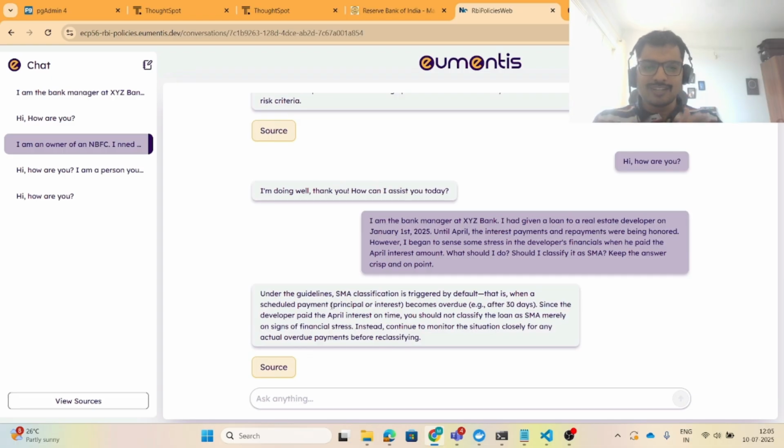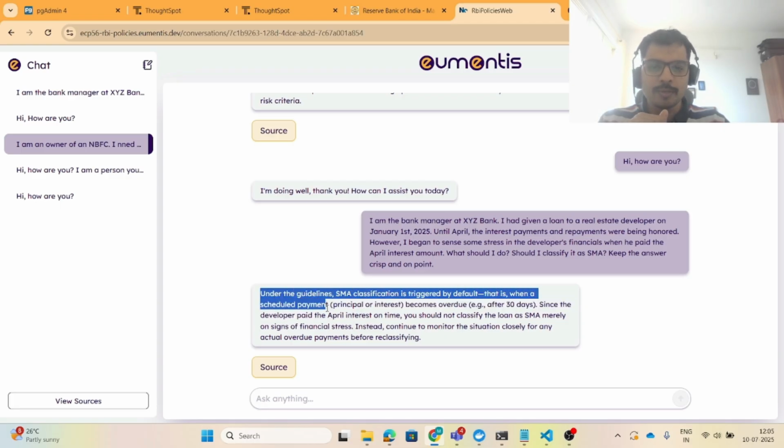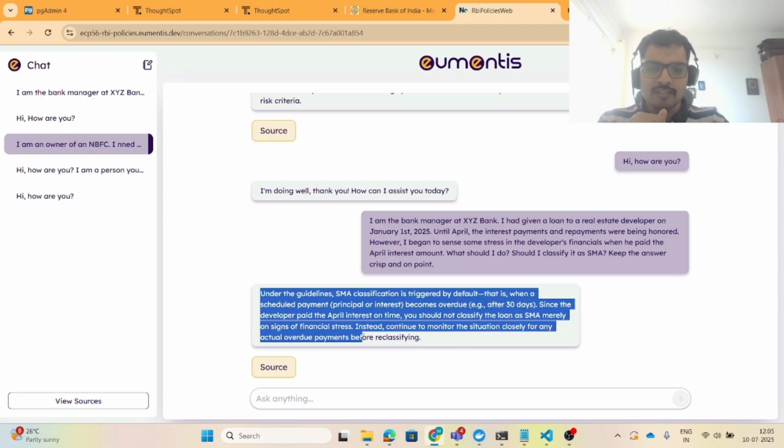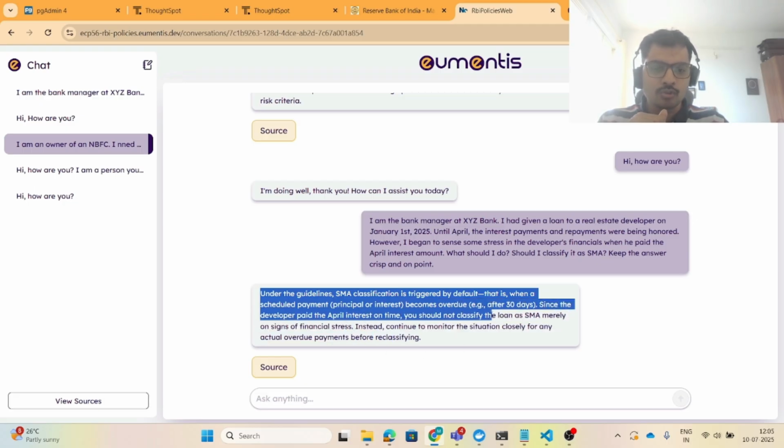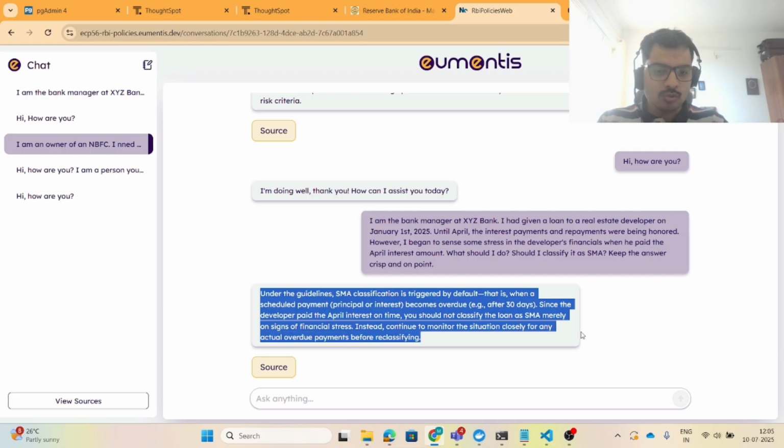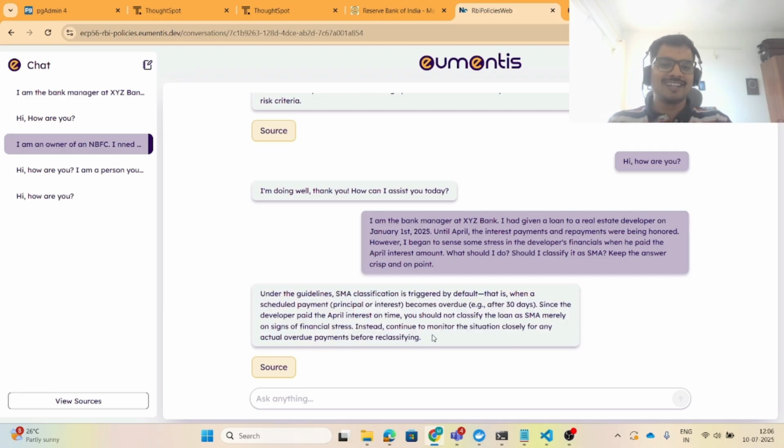Okay, so it has answered. Under the guidelines, SMA classification is triggered by default, that is, when a scheduled payment becomes overdue, for example after 30 days. Since the developer paid the April interest on time, you should not classify the loan as SMA merely on signs of financial stress. Instead, continue to monitor the situation closely for any actual overdue payments before reclassifying. Right? So now the bank manager has got an idea of what exactly he needs to do.